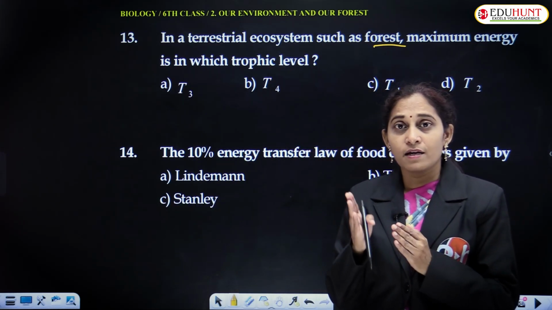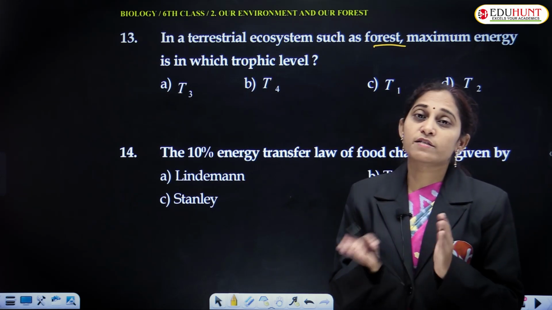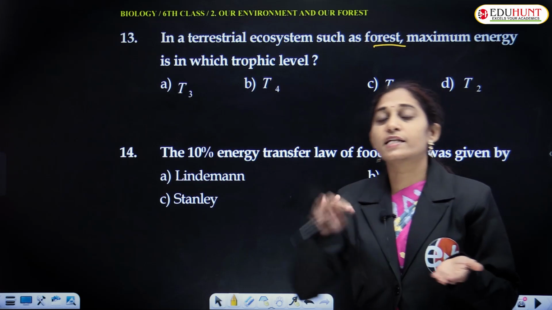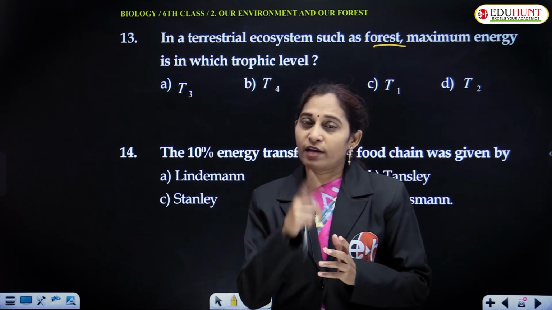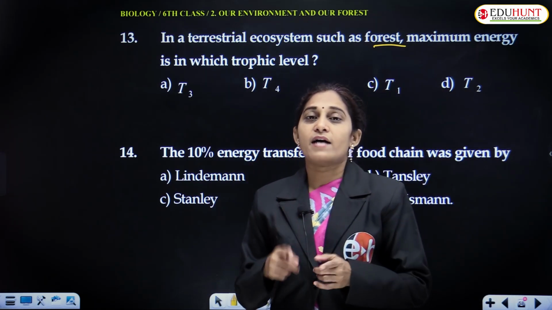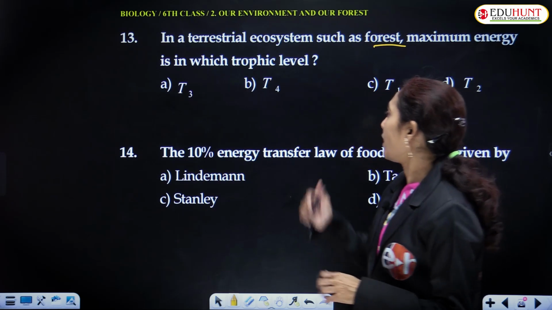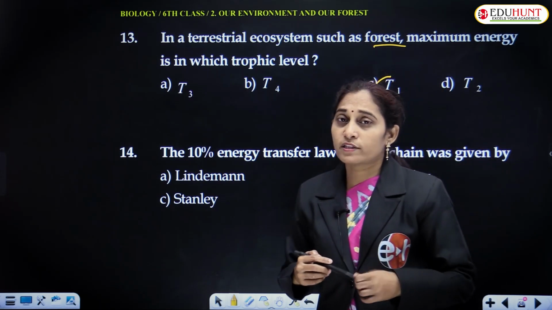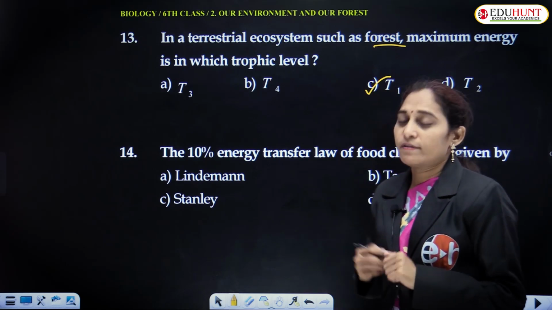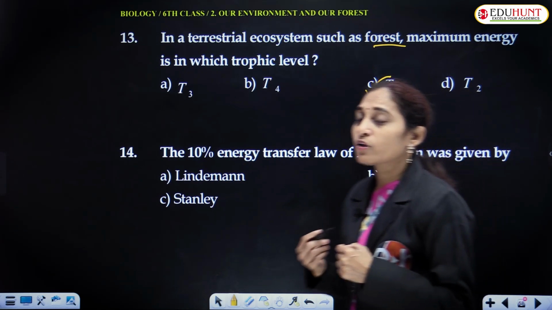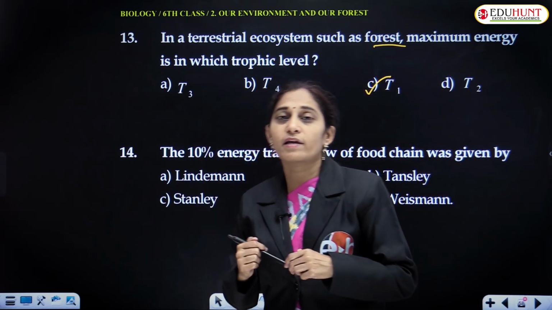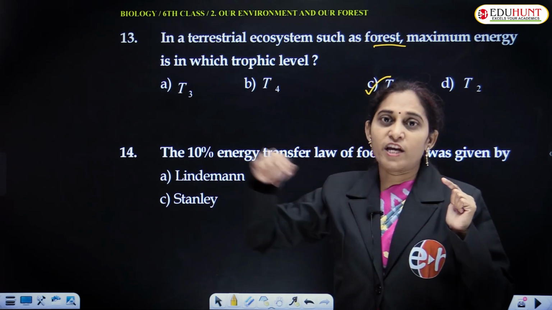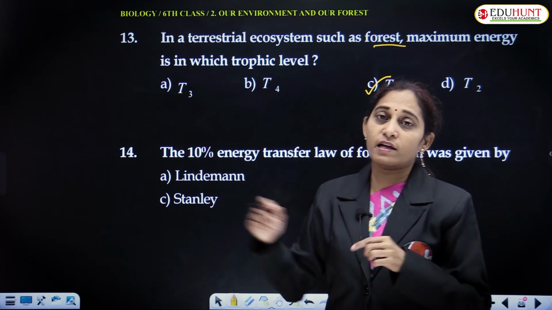That means the organism in the previous trophic level has 90% more energy than the next one. Only 10% of the energy is present in the next trophic level. That is why the highest energy is stored in the first trophic level. And what is the percentage of energy present in the last trophic level? That depends on the length of the food chain, the stages in the food chain, that is, the trophic levels in the food chain.